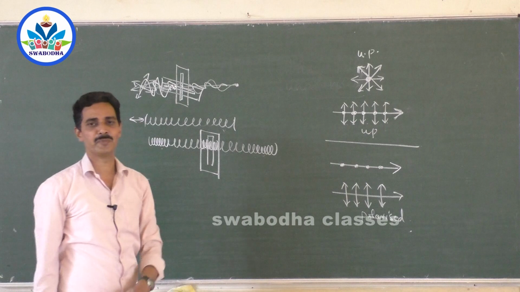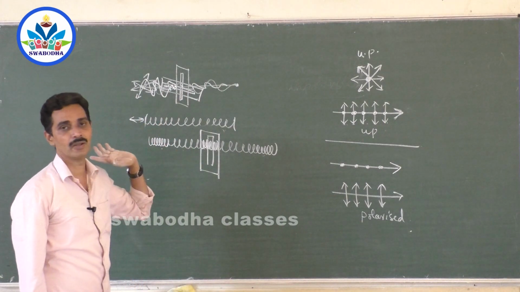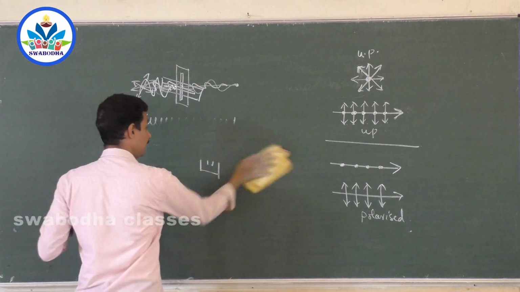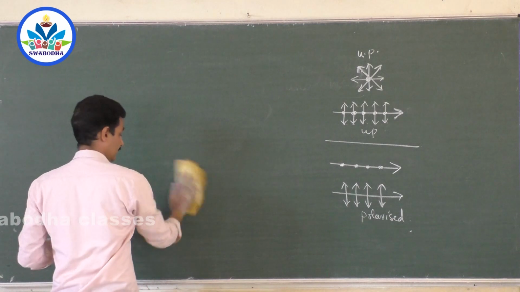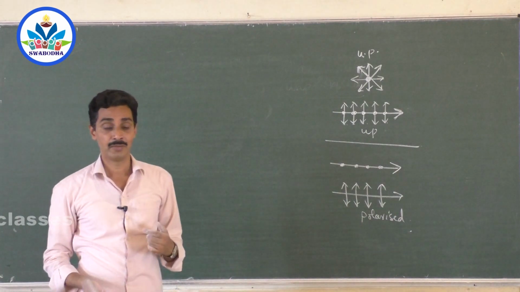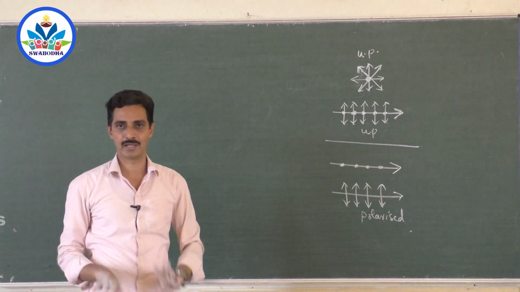You can cut some vibrations. Transverse waves can be polarized, not longitudinal waves. So if any wave shows a property of polarization, it should be a transverse wave. So the property of light which enables us to show that it is transverse is polarization.